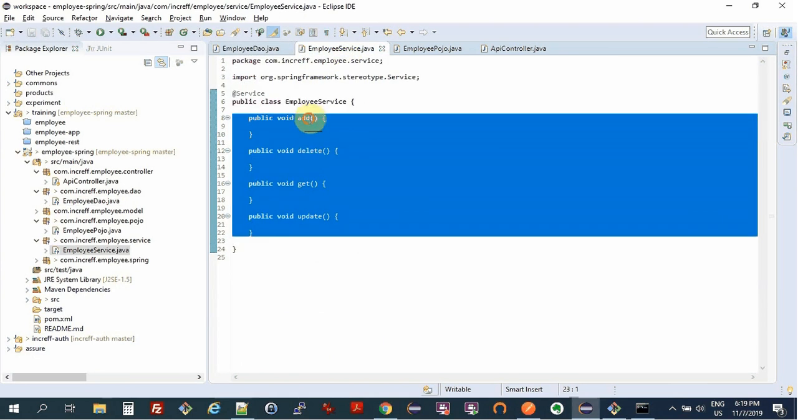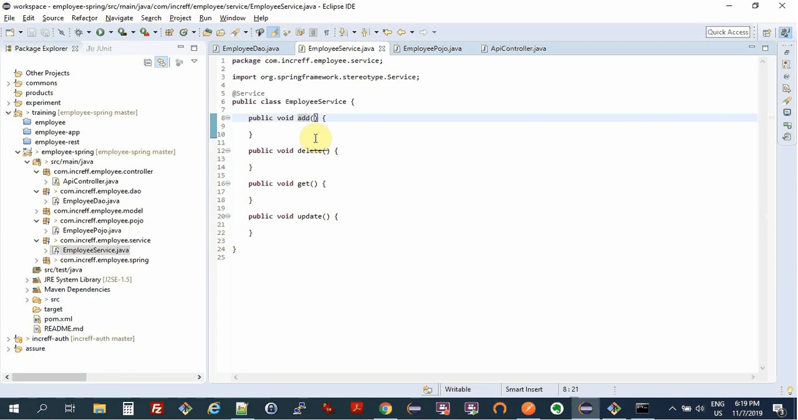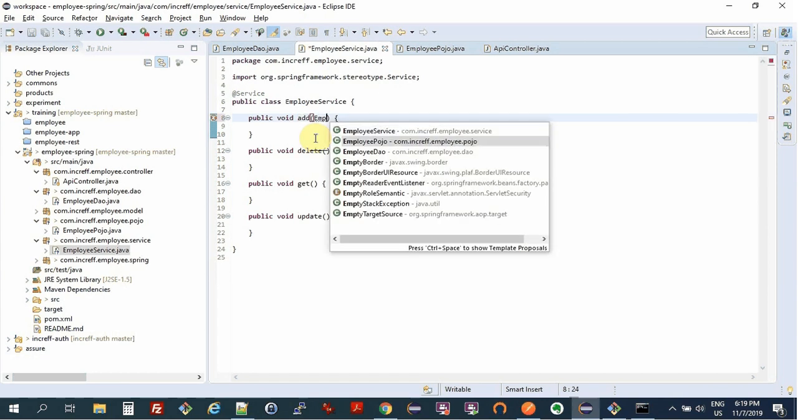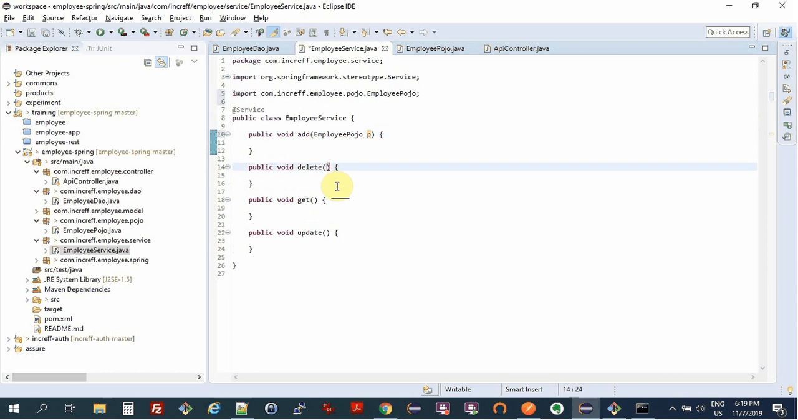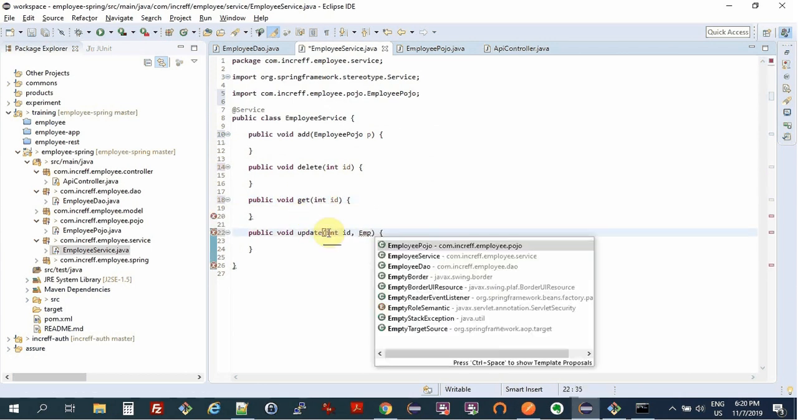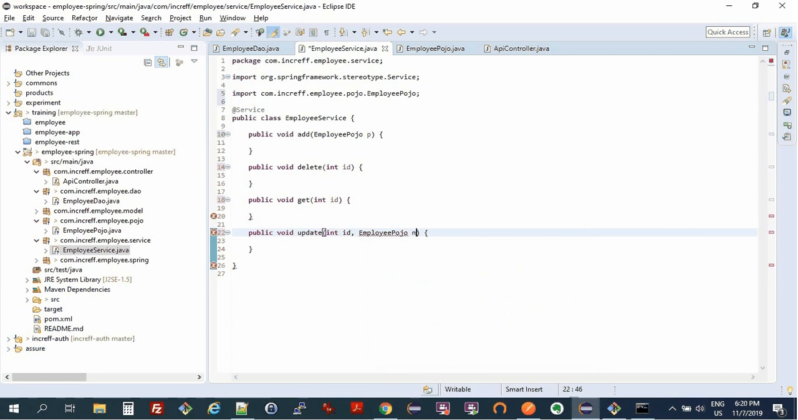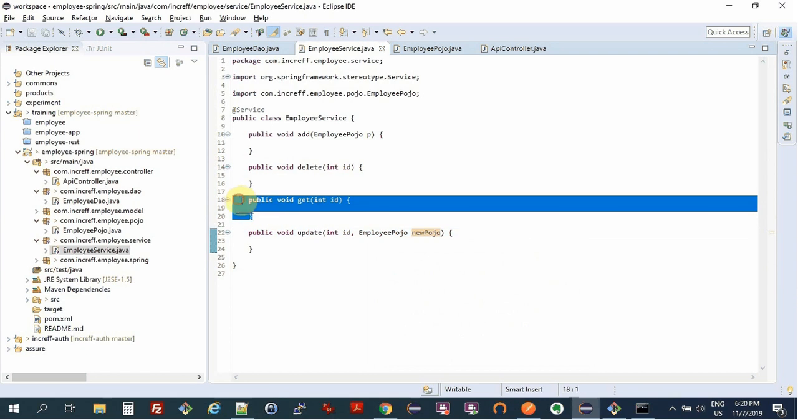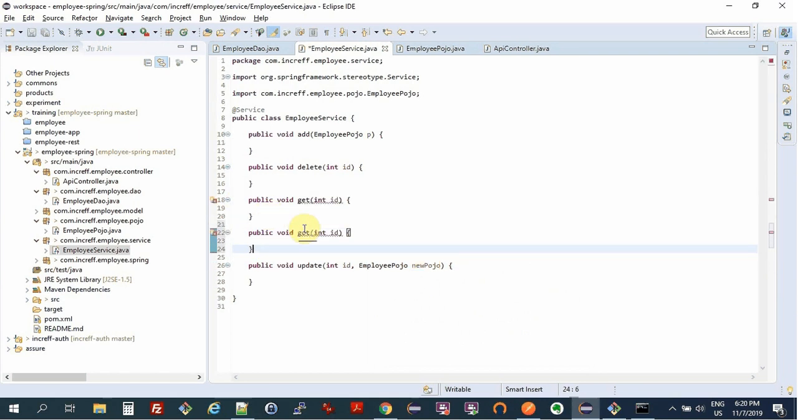Now, in my employee service, we can have EmployeePojo p. If you're deleting, int id, and then int id, and we are replacing this with some new Pojo. And maybe we have a method called getAll.